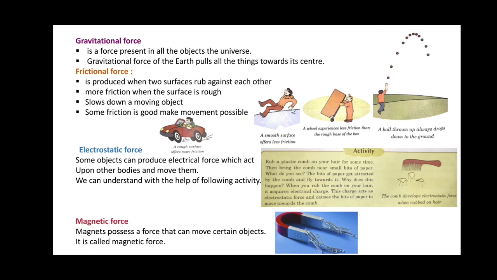Friction can be reduced by using lubricants. Now, what are lubricants? Lubricants like oil, wax, or grease make the surface smooth. The friction on a smooth surface is less, so friction can be reduced. If we want to reduce friction, we can use lubricants like oil, wax, or grease to make the surface smooth.